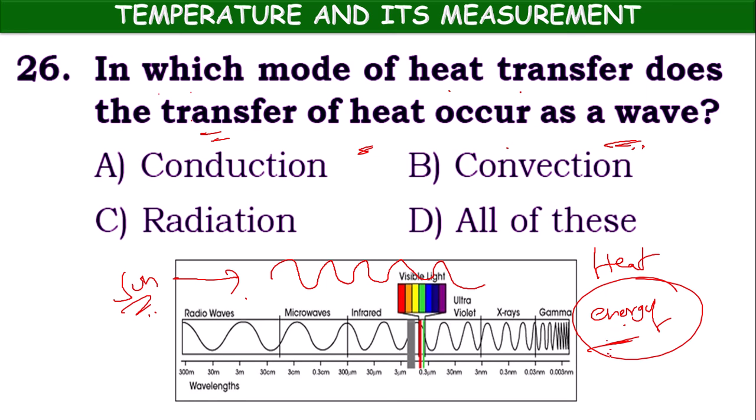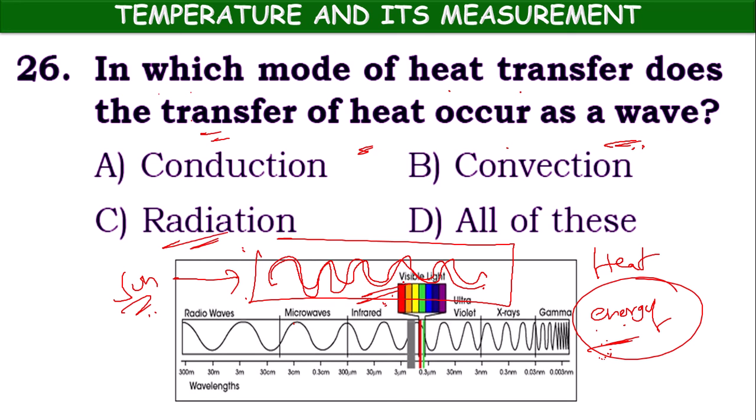That energy transfer might sometimes be in the form of a wave, an electromagnetic wave. For this there is no need of any medium. Even in vacuum this energy transfer can take place, and this method is called radiation. For conduction and convection we need a medium, but for radiation, even in vacuum it can travel as a wave. So the C option is the correct one.